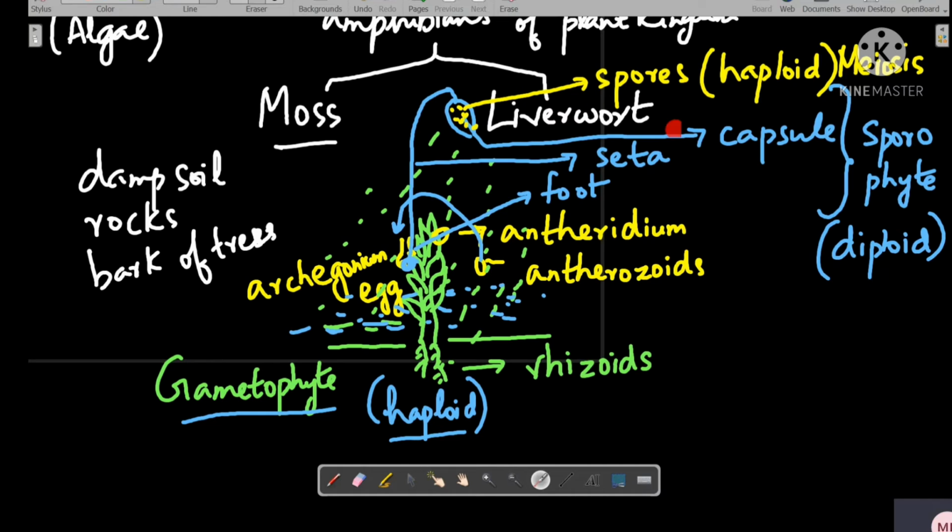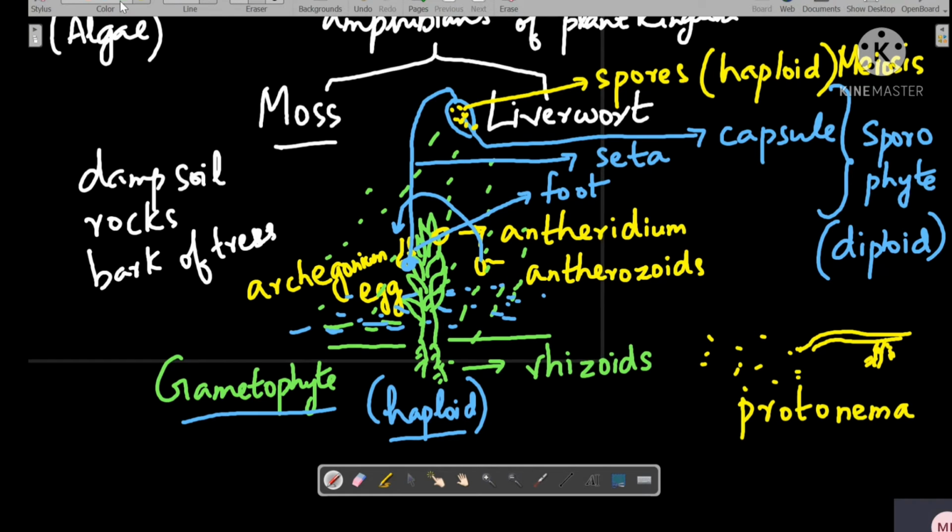These haploid spores, when they fall on a suitable wet substratum, germinate to form a creeping structure with rhizoids. This creeping structure is called the protonema.